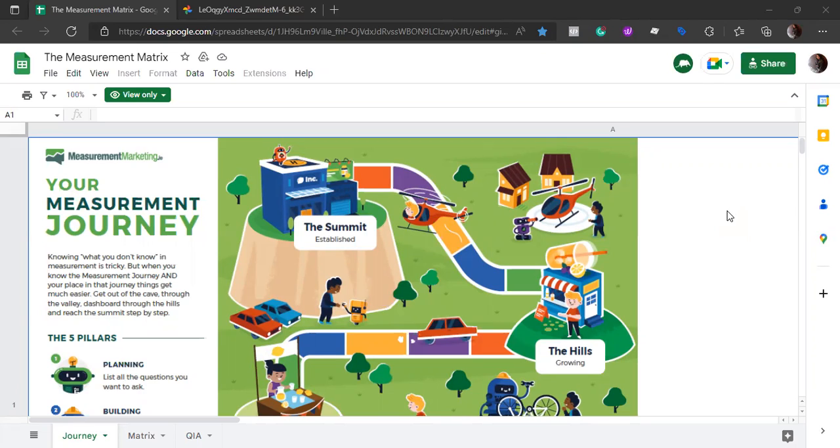So, as we discussed, the measurement matrix is the framework that is going to help us turn data into insights. We can use those insights for making decisions and deciding our path ahead. The five pillars that we have here are planning, building, reporting, forecasting, and optimizing.